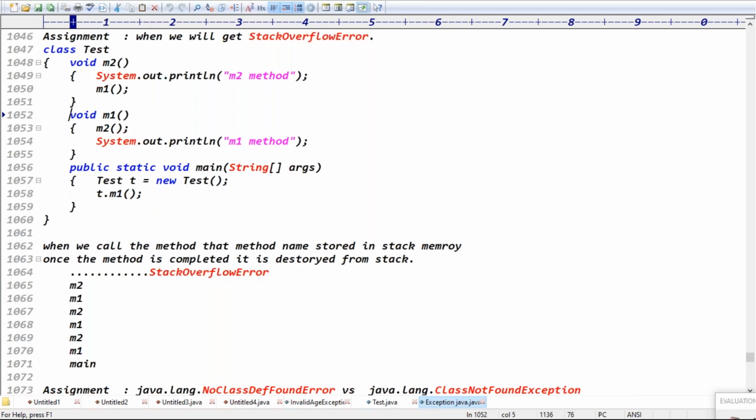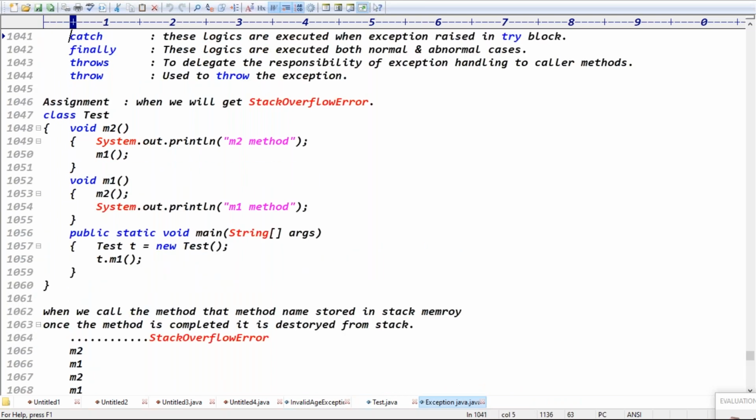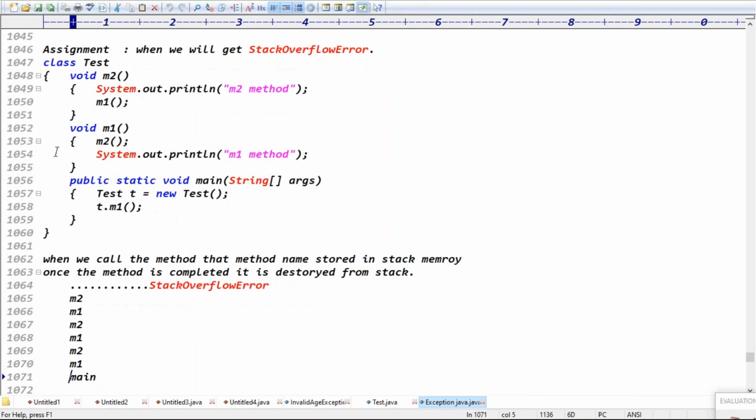Yes, when we call methods recursively, we get a cyclic process. M1 is calling M2, M2 is calling M1. It keeps on storing. Finally it raises an error. Which error, guys? Stack overflow, right? Exactly. It's fine.